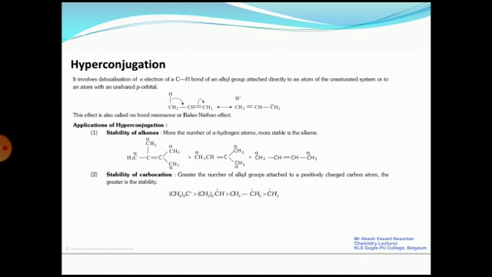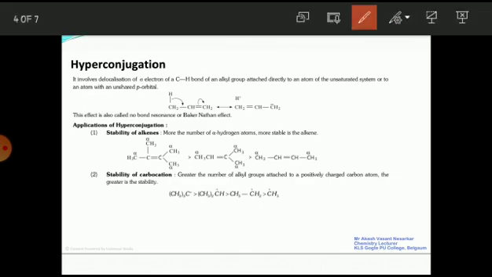This effect is very important, students. This effect delocalizes the sigma electron of the carbon hydrogen bond of an alkyl group attached directly to an atom of the unsaturated system, that is, beside the double bond.